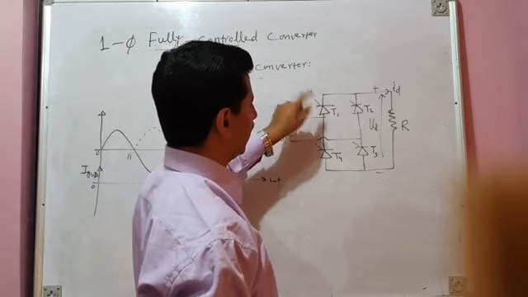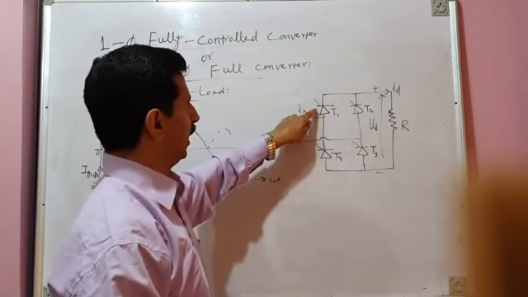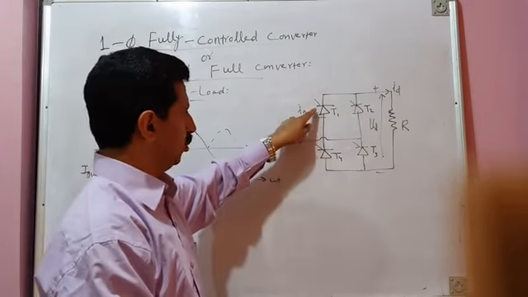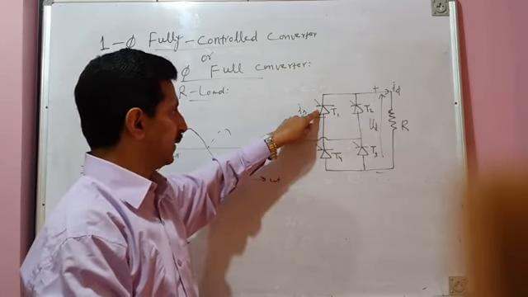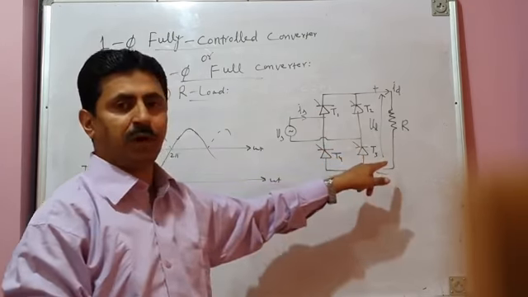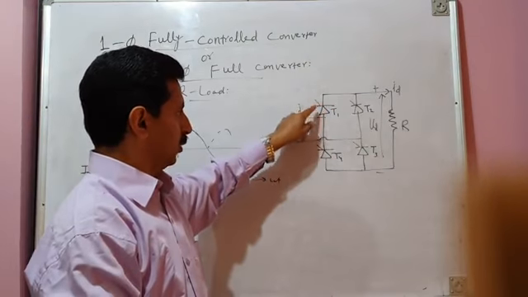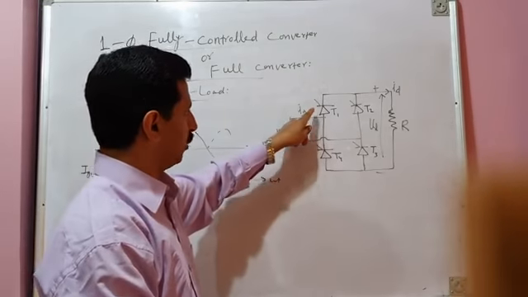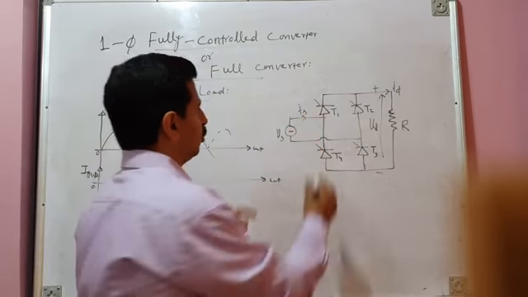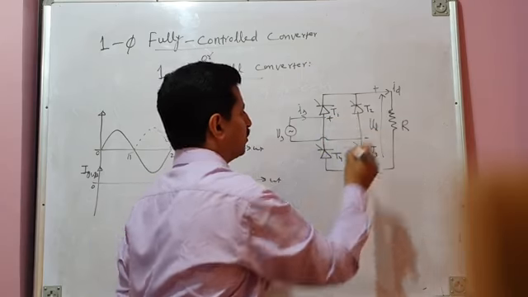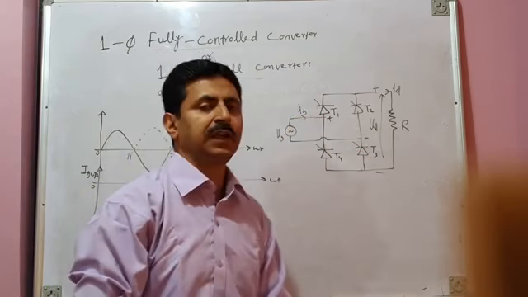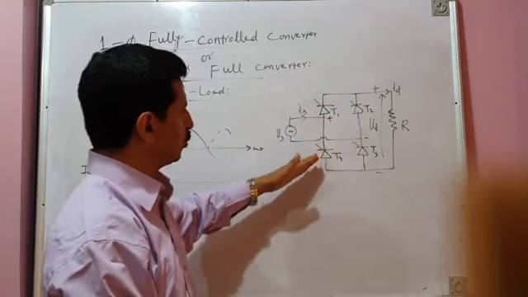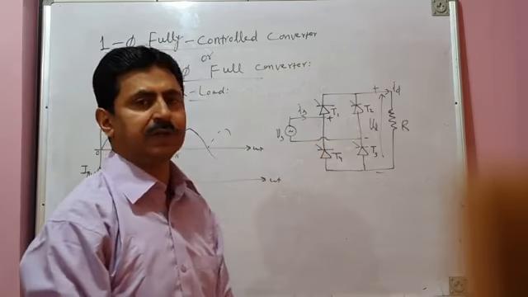For the positive half cycle of source voltage, you have to fire T1 and T3 simultaneously. Whereas in the semi-converter, you have to fire only one thyristor, because the other was replaced by a power diode. So here you have to fire a pair of devices simultaneously. For all positive half cycles of source voltage, when this terminal is positive with respect to this terminal, T1 and T3 have to be fired simultaneously. And for all negative half cycles of source voltage, T2 and T4 have to be fired simultaneously.